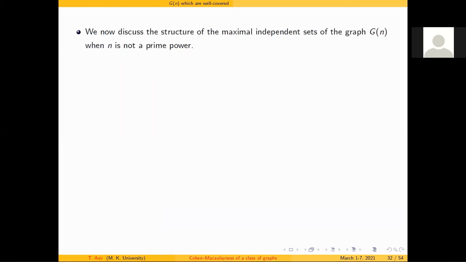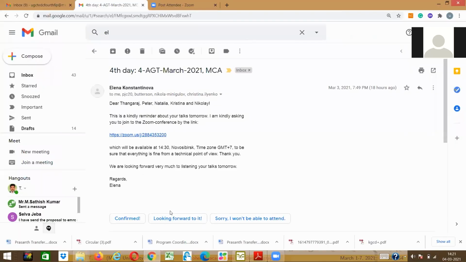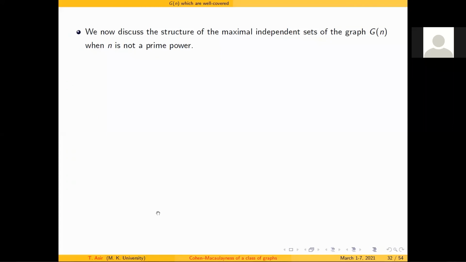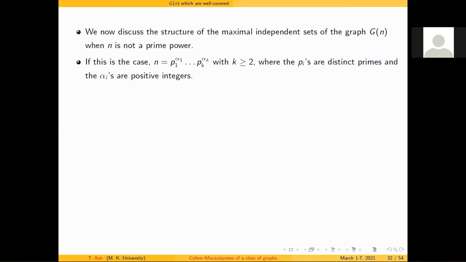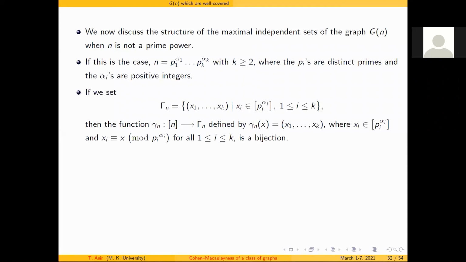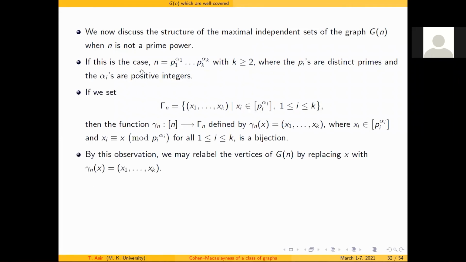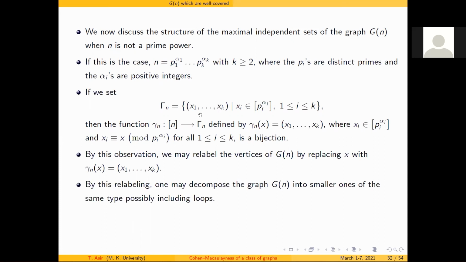Because I have less than 10 minutes of time, I don't want to go into the proof for the composite integers. I would like to give you the general structure. Hereafter we are going to consider composite integers n = P1 power alpha 1 up to Pk power alpha k.